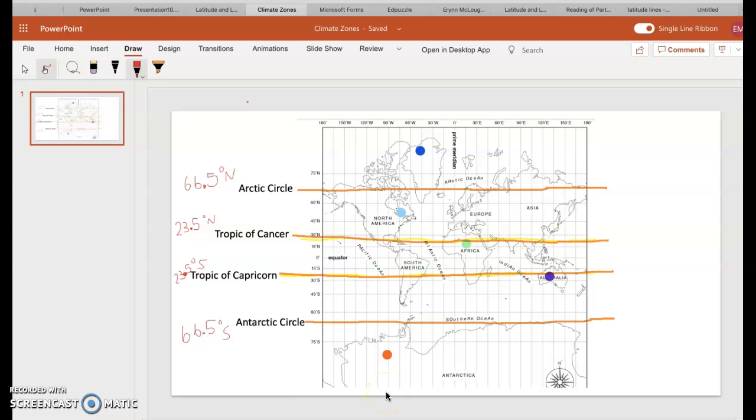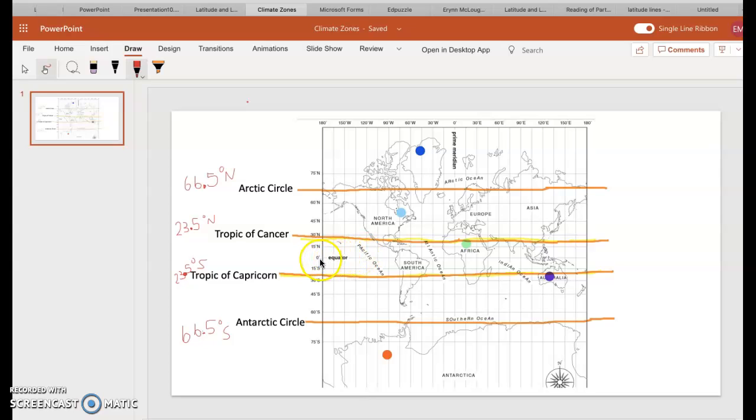Okay, so if we're looking here at this map, we just talked about our lines of latitude. We know right here this is the equator at 0 degrees, right? We know our equator, we also know our prime meridian at 0. But today we are just focusing on our lines of latitude. Remember, if we're thinking of a ladder, these run from west to east. They never cross over. They're like the steps of our ladder. Ladder, latitude, that's how we're going to remember them.